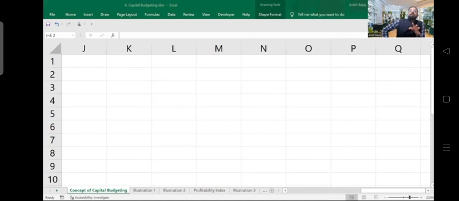Now, what do you understand by the term capital budgeting? Any idea? What is capital budgeting?